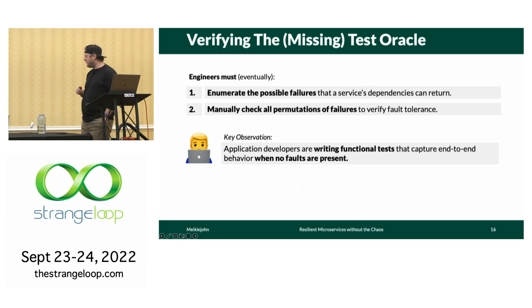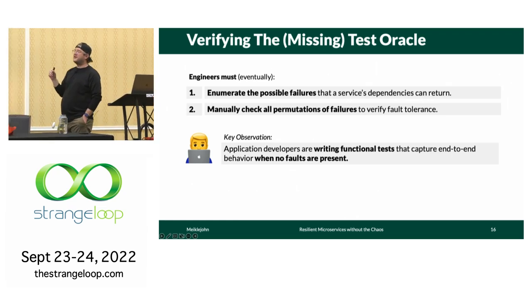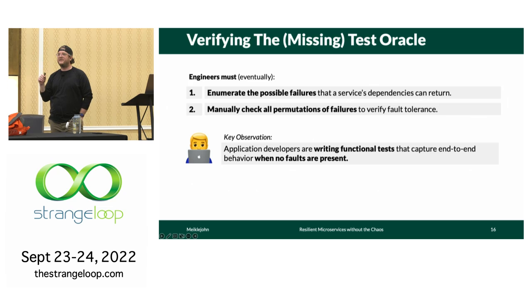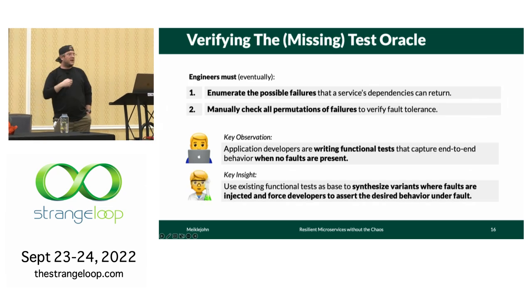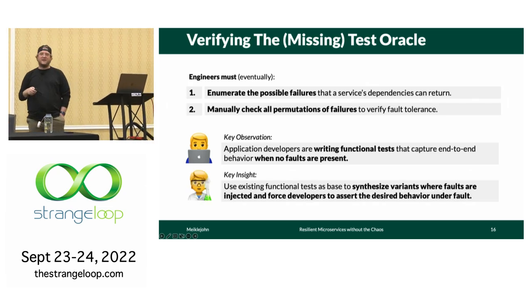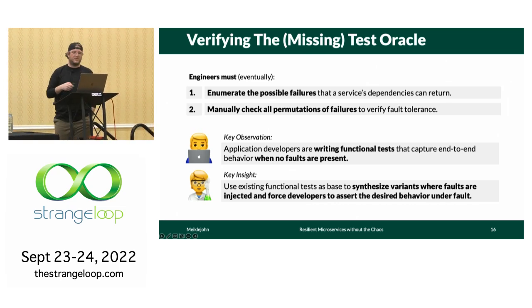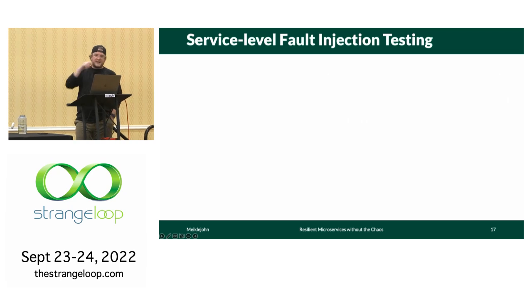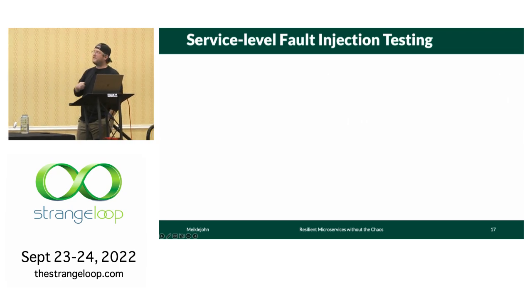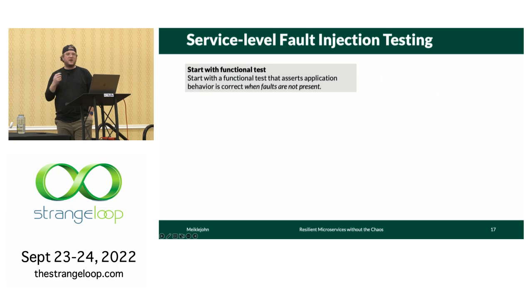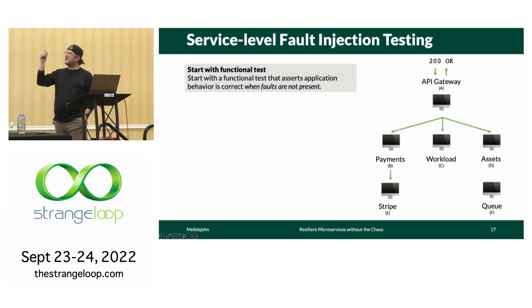So the key observation here is that developers are writing functional tests that capture end-to-end behavior when failures are not present. So can we automatically synthesize the variants where the failures are present and then force the developers to update their code accordingly? The technique that we invented to do this is called service-level fault injection testing. We start with an end-to-end functional test that asserts the behavior when no failure is present.